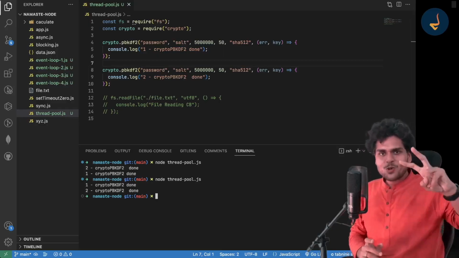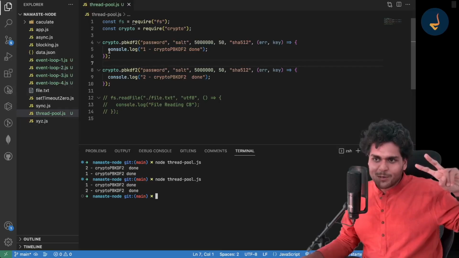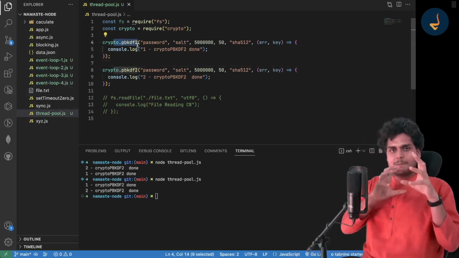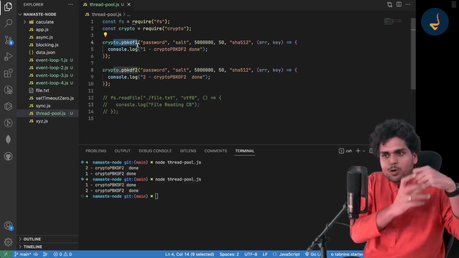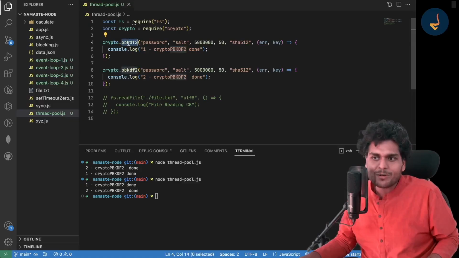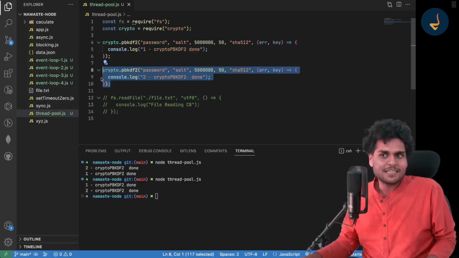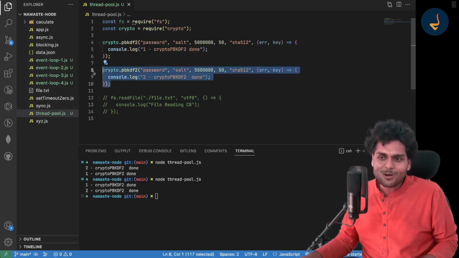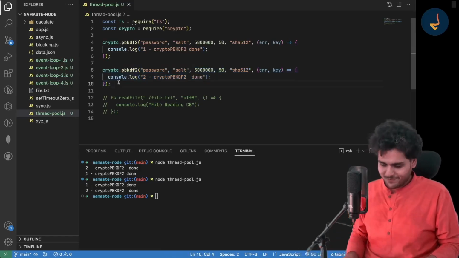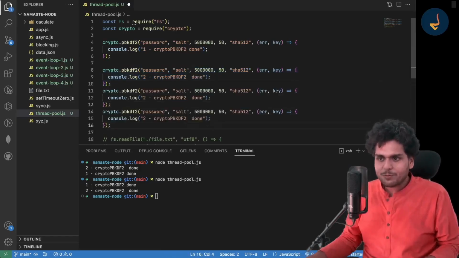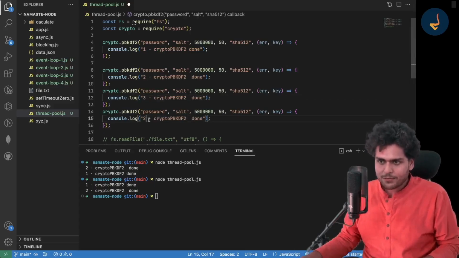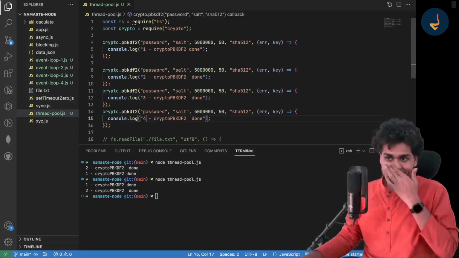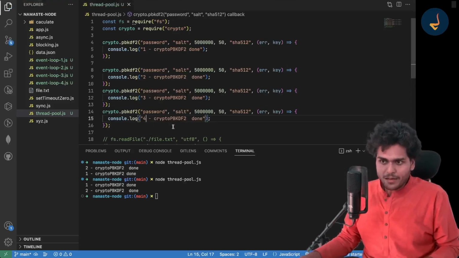Because these two calls were offloaded to libuv, and libuv assigned a thread to the first crypto.pbkdf2 and one thread to the second. Suppose there are 4 calls: 1, 2, 3, 4.